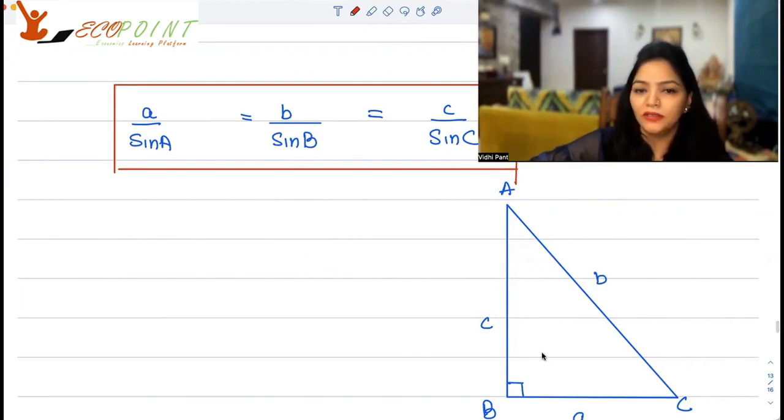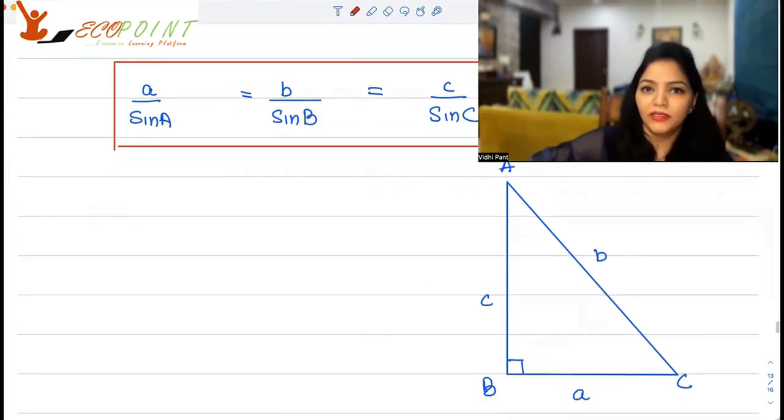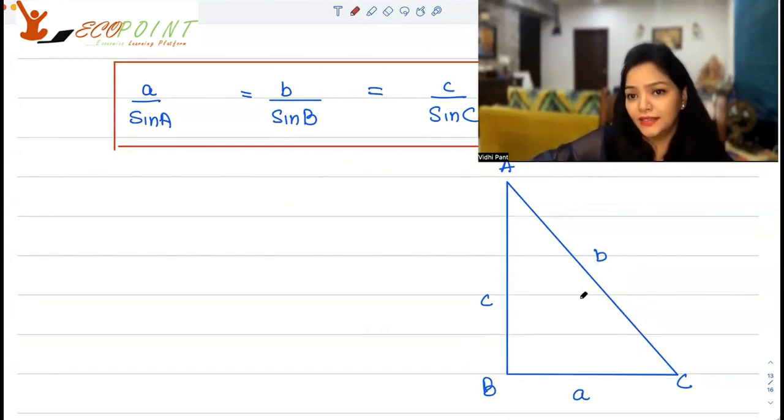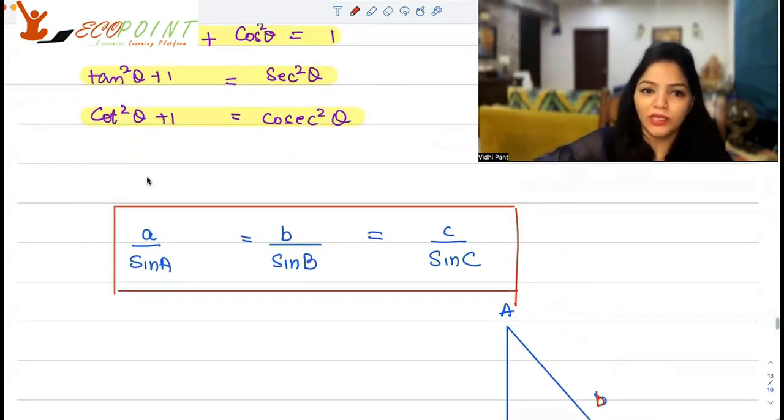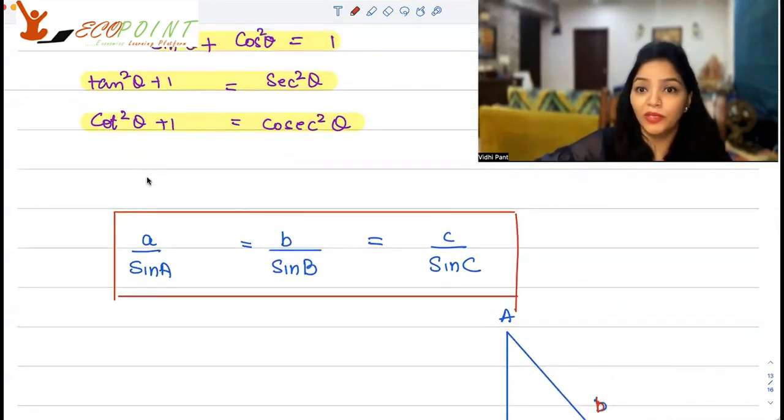If you have triangle ABC, we will take the triangle sides as opposite to the angle. So if B is here, the right opposite length we will take as lowercase b. If the angle C is here, then right opposite you will take lowercase c. A is there, so I'm taking lowercase a here. So the sine ratio formula is a upon sine A is equal to b upon sine B is equal to c upon sine C. This will always hold true in any triangle.